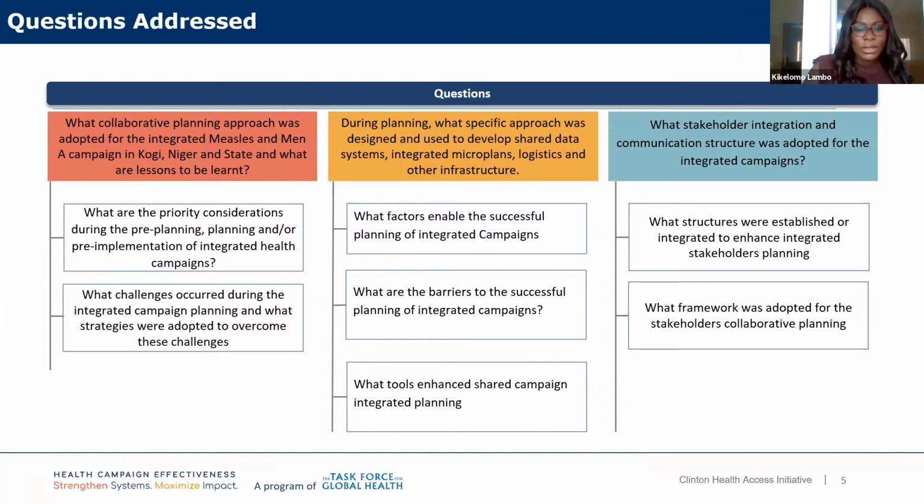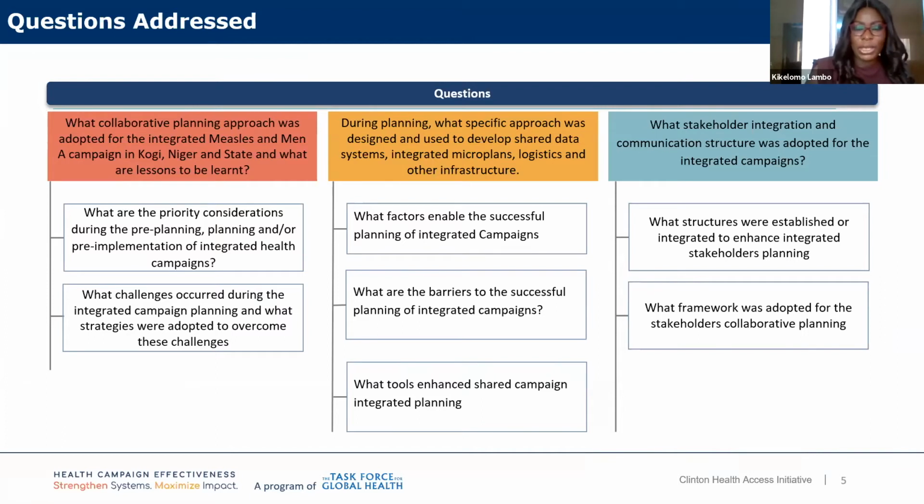We're also hoping to be able to answer what challenges occurred, if any. The good thing about this case study is the fact that it's being studied retrospectively, and so we can answer questions that we might not be able to answer in a prospective study. So we're also going to be looking to address what challenges occurred during the integrated campaign planning and implementation, and what strategies were adopted to overcome those challenges.